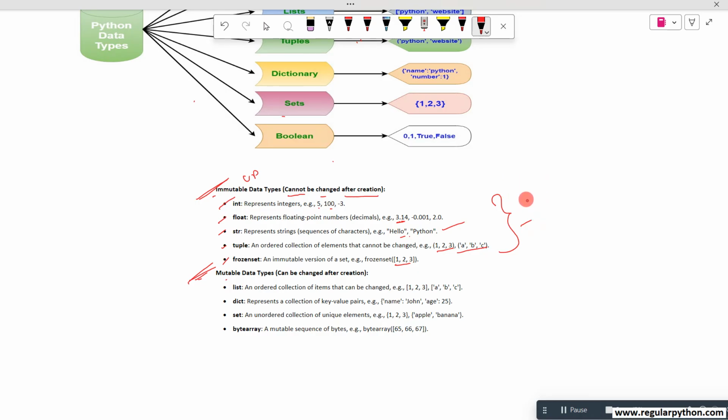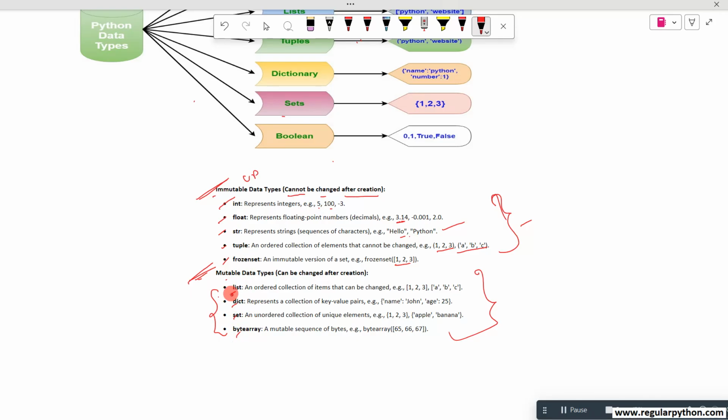So wherever the situation comes like, the data I have to take in future I don't want to update, then you have to select this. And wherever in future, after creation, you want to update or do any data manipulation, then you have to select mutable data. Mutable data means after you create the data, you can modify, delete, update, and apply any data manipulations on it. In this group come list, dictionary, set, and binary.